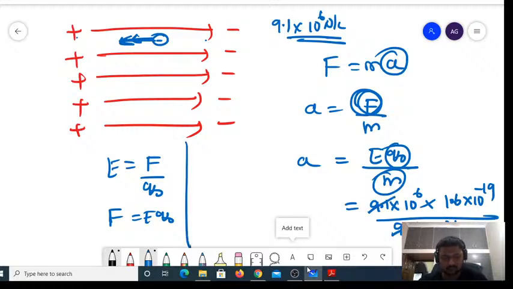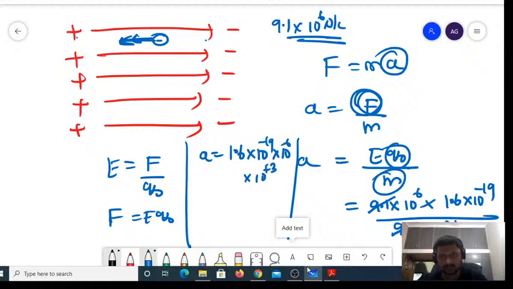So the acceleration of the electron gained due to the electric field is A equal to 1.6 into 10 power minus 19, into 10 power 6, into 10 power plus 31. 31 plus 6 is 37, 37 minus 19 is 18.